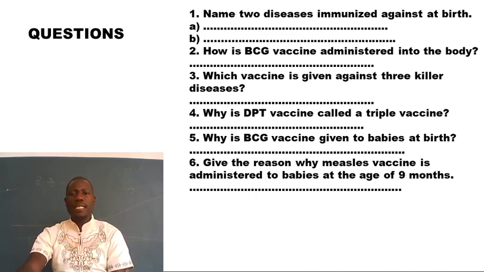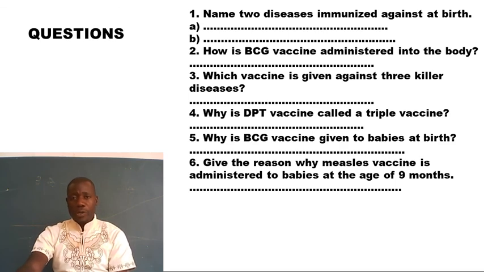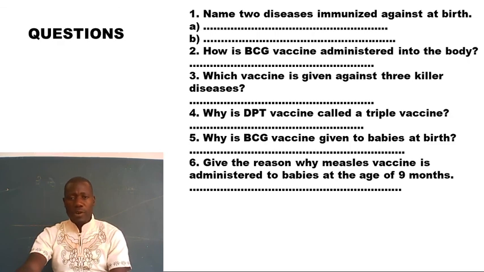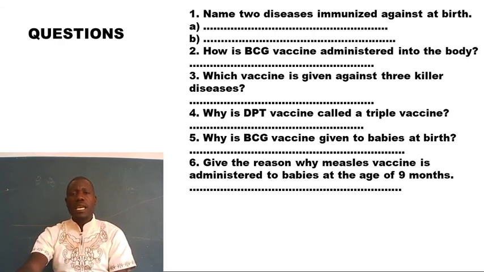Why is DPT vaccine called a triple vaccine? Triple means 3. Why is it called triple? You will answer that. Why is BCG vaccine given to babies at birth? I explained that in my audio, visual audio. So you are going to answer that. Listen to the audio and answer such questions. Give the reason why measles vaccine is administered to babies at the age of 9 months. Why 9 months? Not 2, not 3, not 5, not 10, not 2 years, but at 9 months. Why? I explained that also.